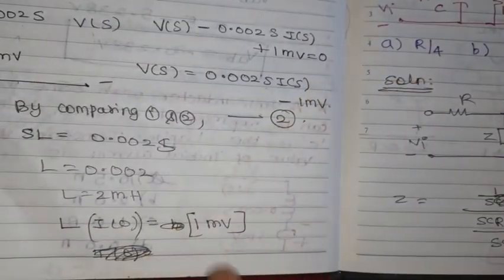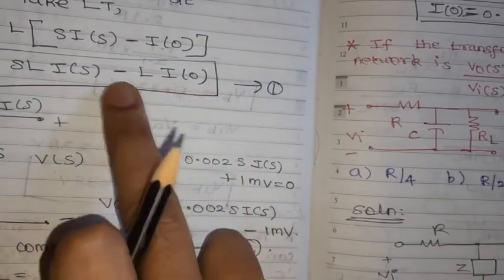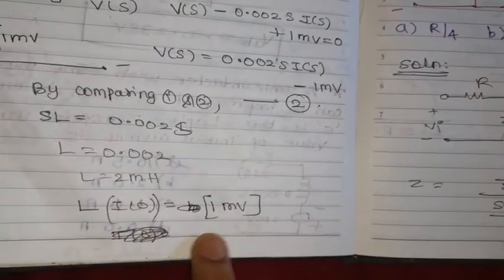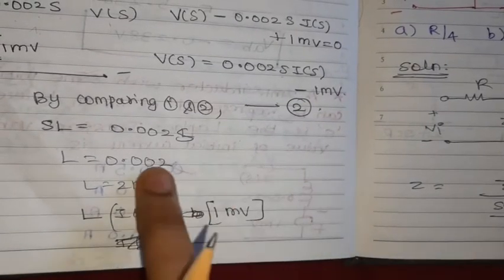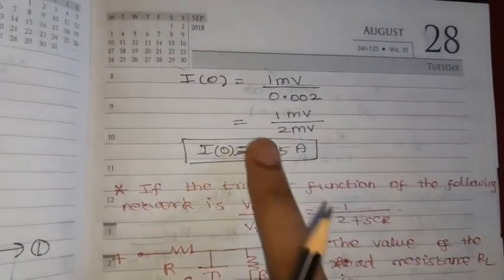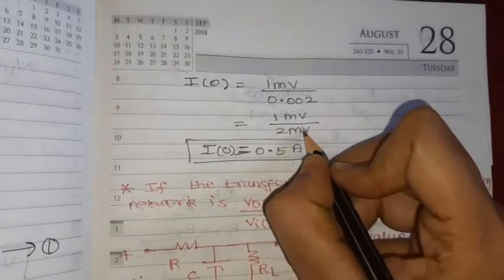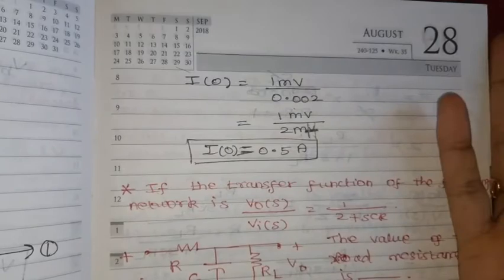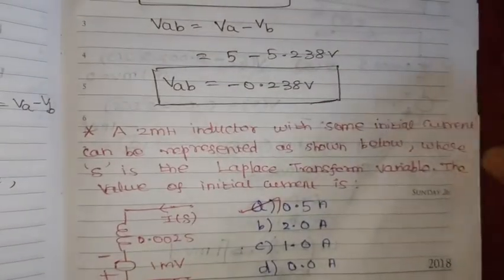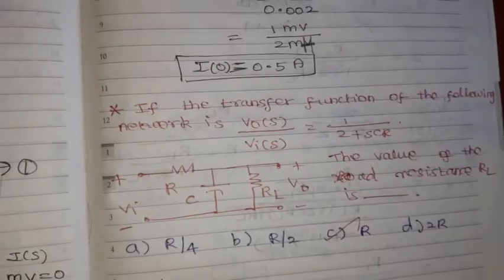Sorry, I of 0 value is not 1 millivolt. L into I of 0 is, in place of L into this, minus sign also minus sign. So just take L into I of 0 equal to 1 millivolt. What is L value? Just substitute L value 2 millihenry here. 1 millivolt divided by 2 millihenry. This is L only, 2 millihenry. Milli and milli get cancelled. 1 by 2 we will get 0.5 amperes. So what is the initial current I of 0? 0.5 amperes is the right option. We'll move on to the next problem.